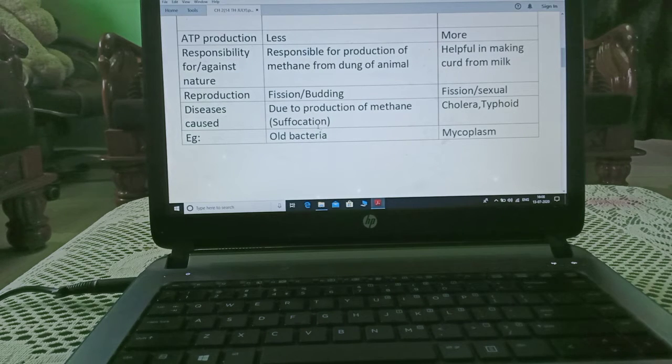Disease caused: due to production of methane, suffocation occurs, and here cholera means stomach disorder like diarrhea, loose motion, vomiting. Typhoid, it is a type of fever. Example: old bacteria and new bacteria like mycoplasma.